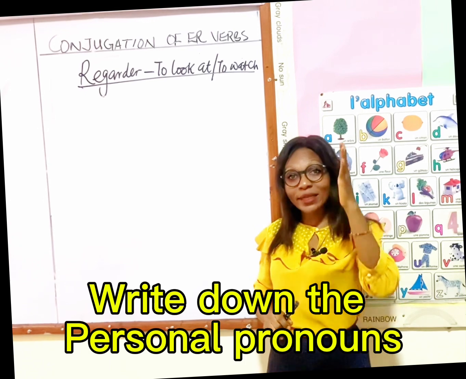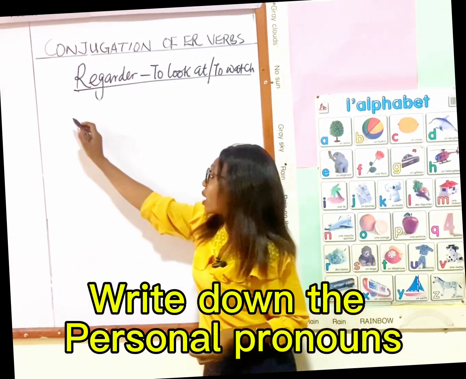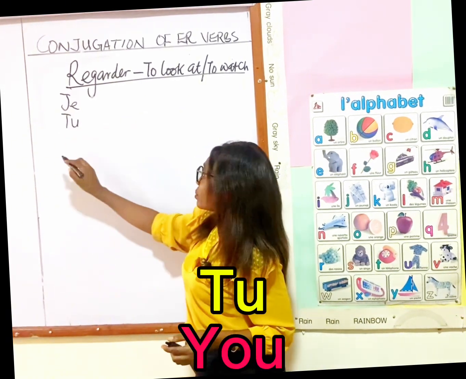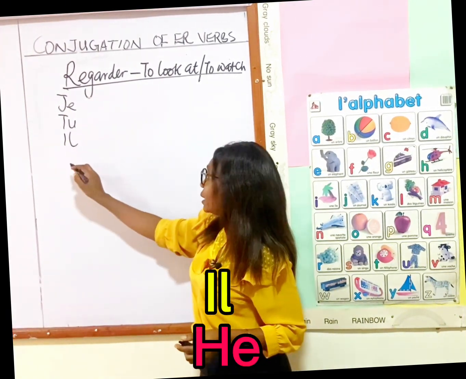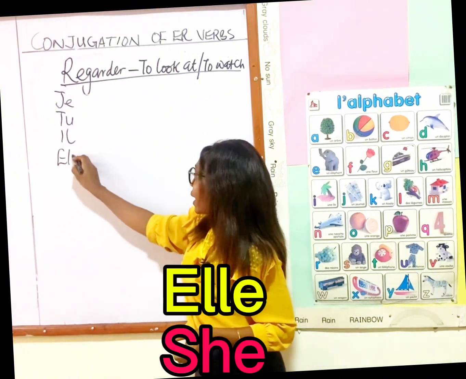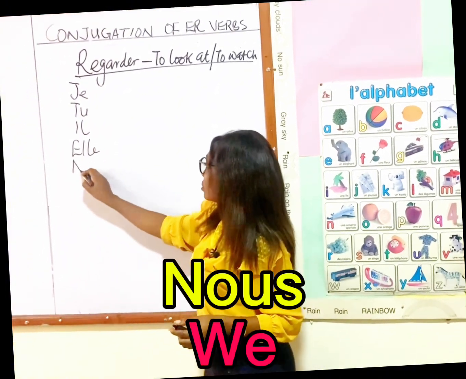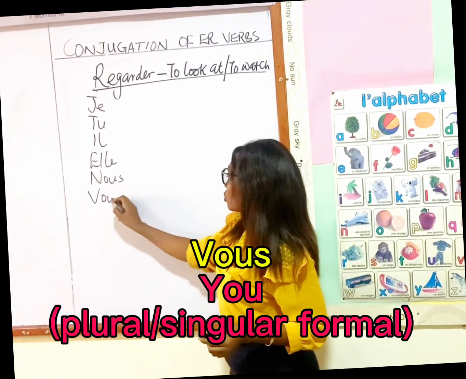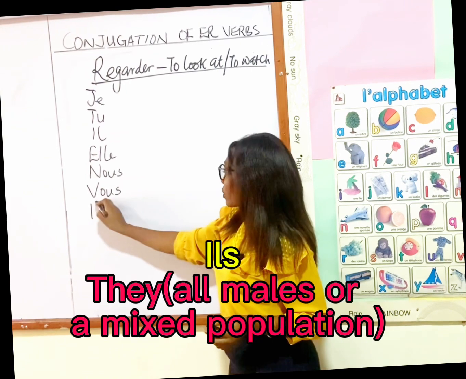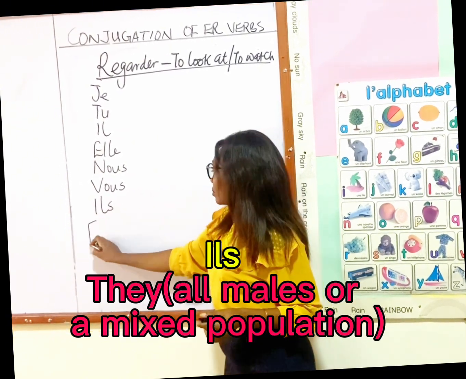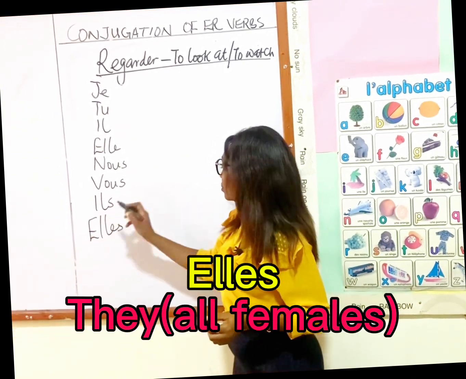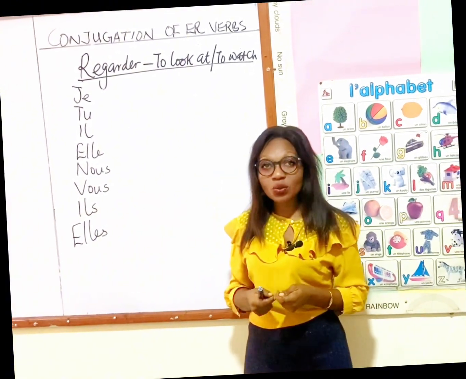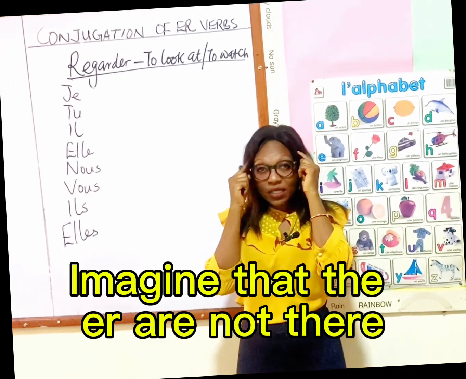The first thing to do is to write down the personal pronouns, and they are je, tu, il, elle, nous, vous, il, elle.